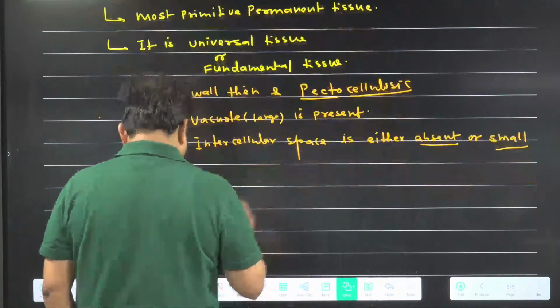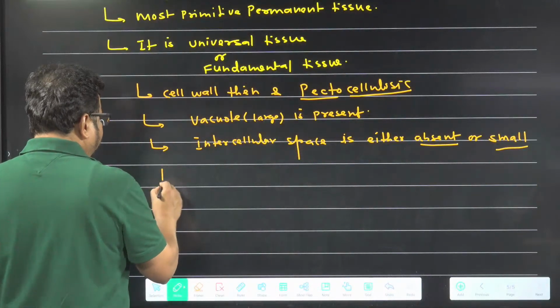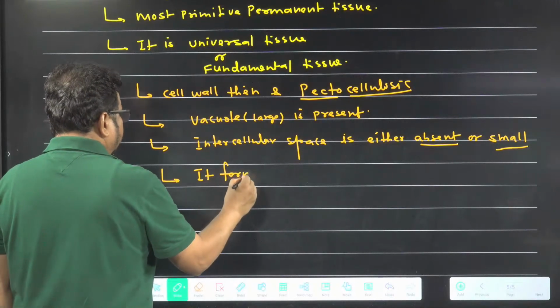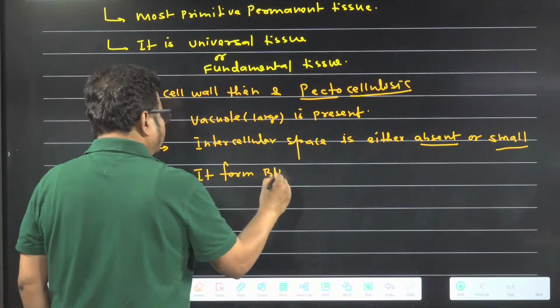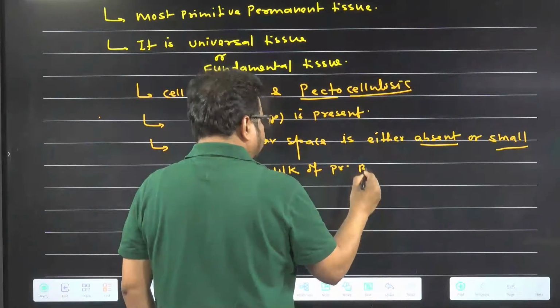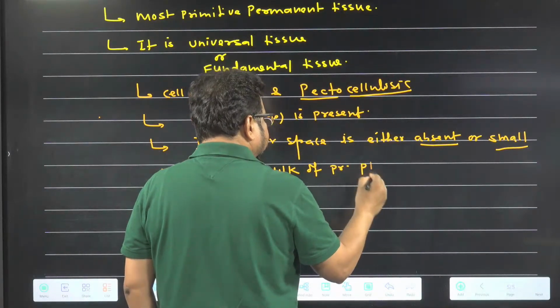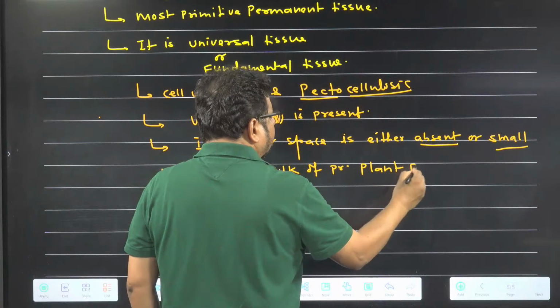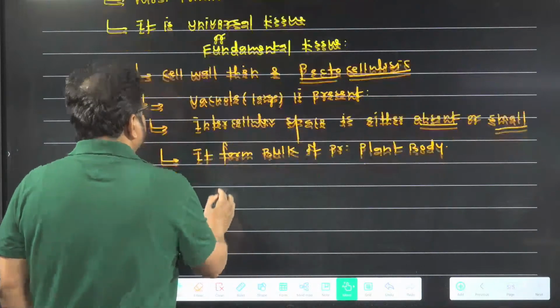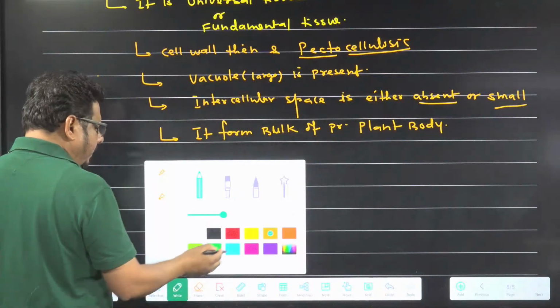Got the idea? So it forms the bulk of the primary plant body. Who forms the bulk of the primary plant body? Parenchyma forms the bulk of the primary plant body.